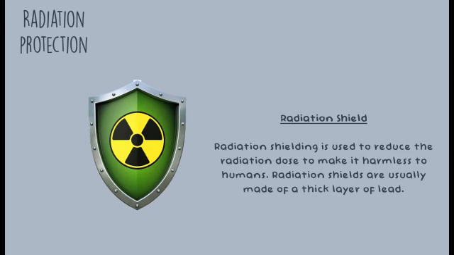And the last is the radiation shield. Radiation shielding is used to reduce the radiation dose to make it harmless to humans. Radiation shields are usually made of a thick layer of lead.